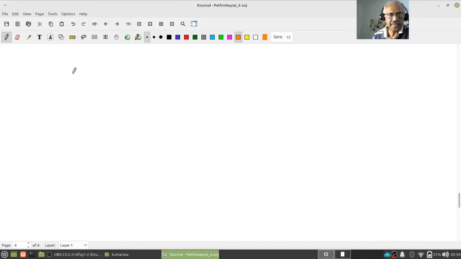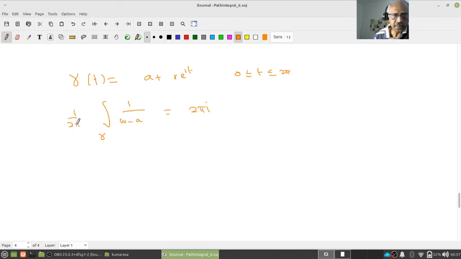So remember, I proved if gamma is a circle, let us say gamma(t) equals a plus r e to the power i t, 0 less than or equal to t less than or equal to 2 pi, then the integral of 1 by w minus a over gamma, divided by 2 pi i, is 1.